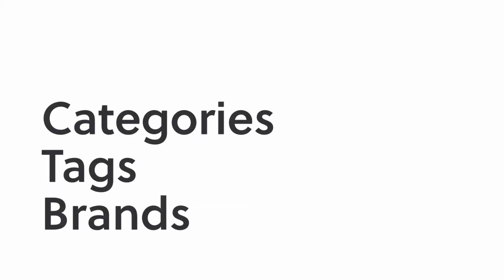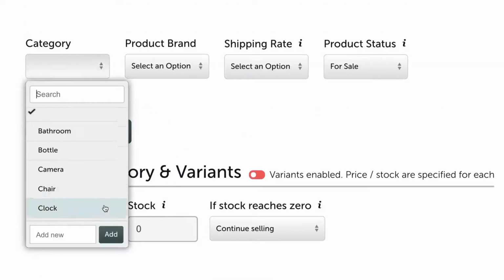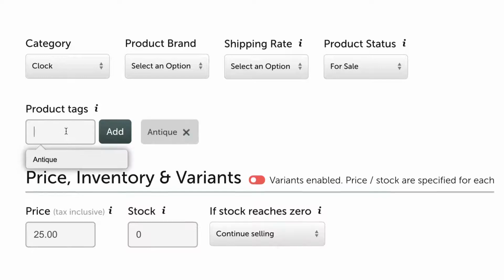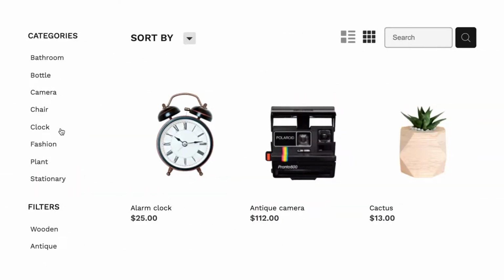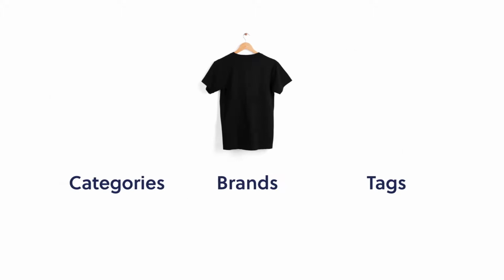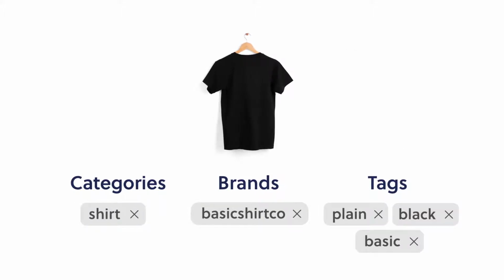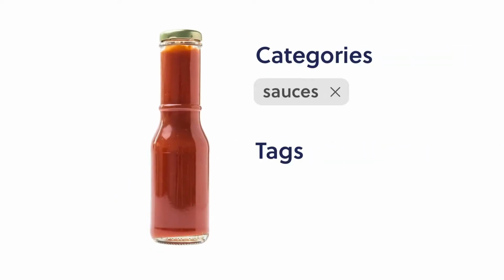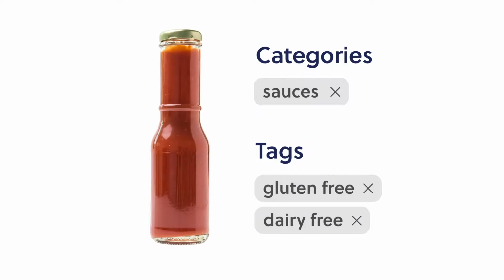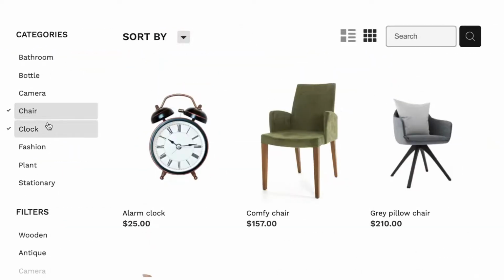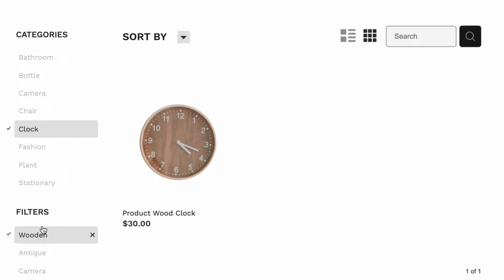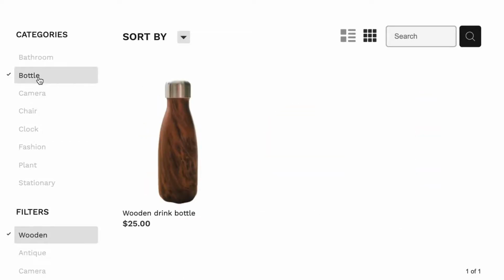Categories, tags, and brands are how your store is structured and provide helpful cues that enable buyers to filter down to the products that are most interest to them. A product can exist in one category and one brand but multiple tag filters. For example, a product might be a bowl of sauce in the sauces category but also be tagged as gluten-free and dairy-free. Buyers can filter to show products from a combination of their selected categories, tags, and brands.